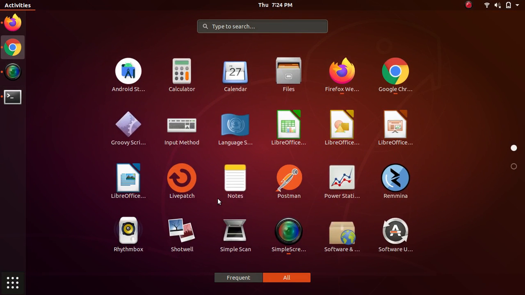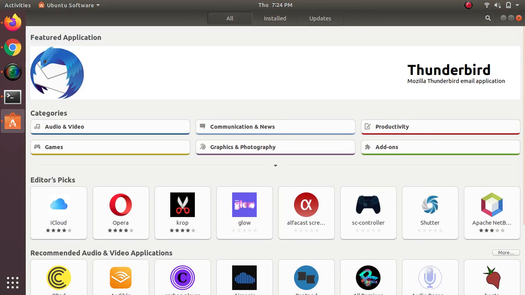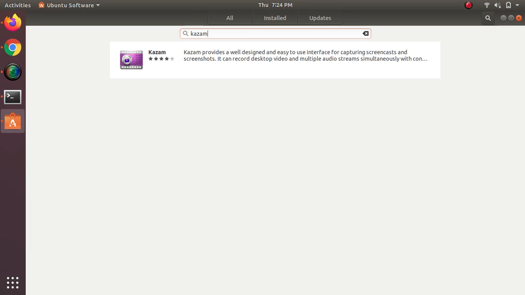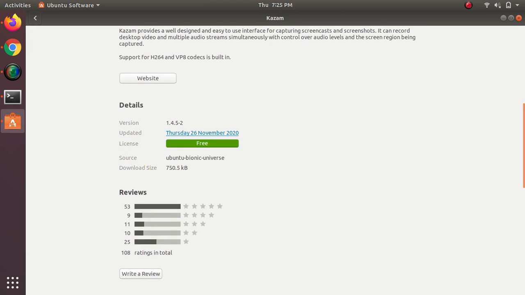Click on show application, look for Ubuntu software, click on search and search for the software you're looking for. Now when you search for a software, sometimes the same software would be listed multiple times. That is because it would be listing it from different sources. As of Kazam, we have it listed only once. Let's check the source, and it is from Ubuntu Bionic Universe, which is nothing but from official repositories.